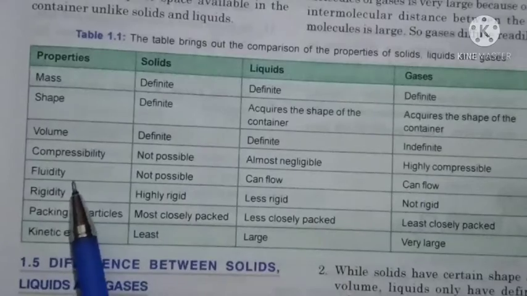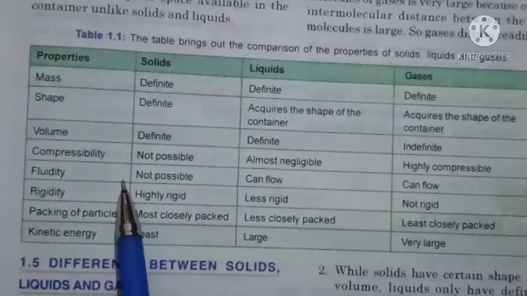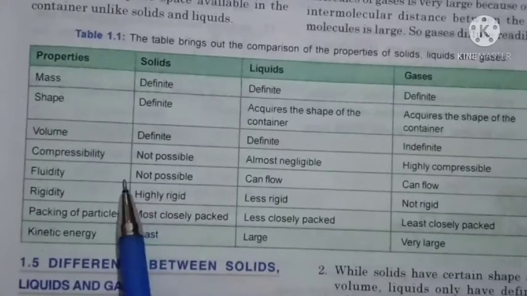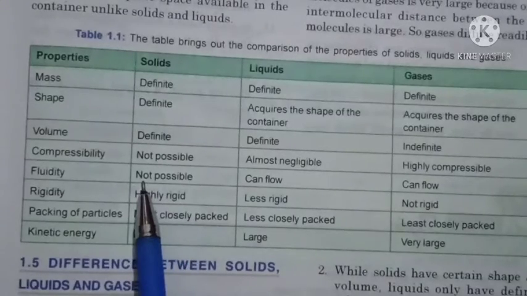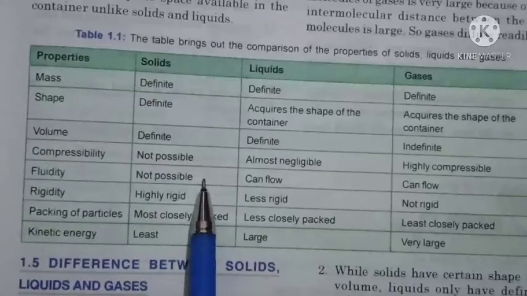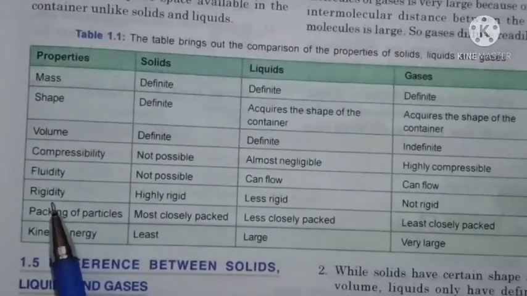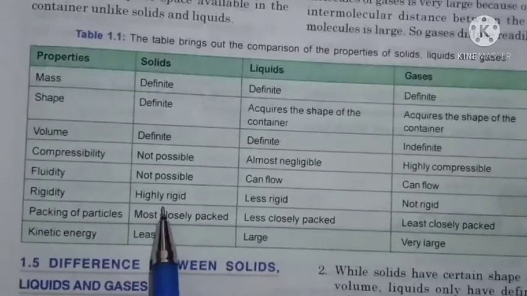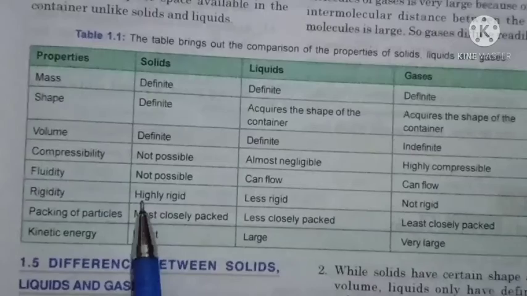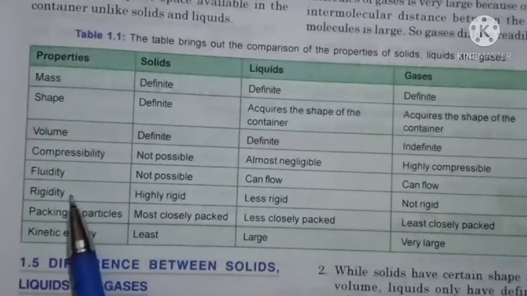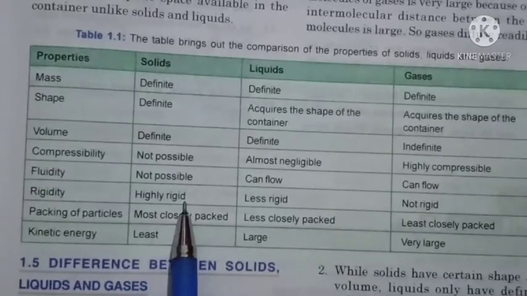Next, fluidity. Students, we all know that solid does not flow because it does not have a property to flow. So that's why it is not possible in solid to flow. Next, rigidity. We all know molecules in solid are closely packed or tightly packed, and there is no intermolecular space between the molecules, due to which we can say they have a high rigidity.